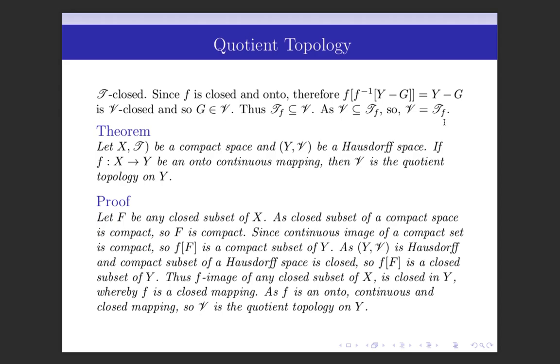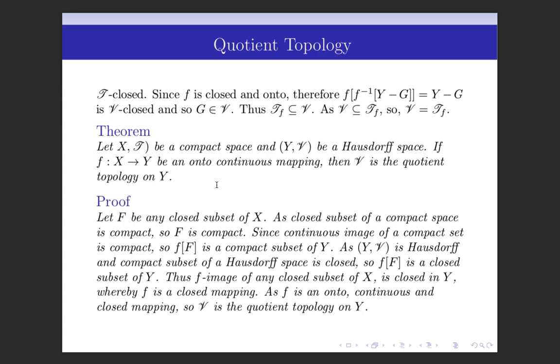Now we shall prove another theorem which states that: let (X, T) be a compact space and (Y, V) be a Hausdorff space. If f is a mapping from X to Y and it is continuous and onto, then V is the quotient topology on Y. Let us prove this theorem. So, first we shall show that f is a closed mapping.